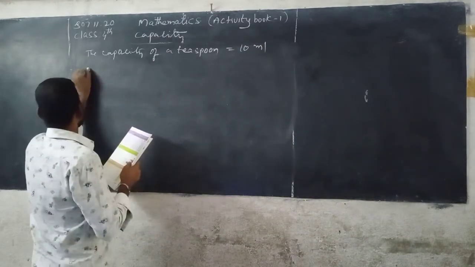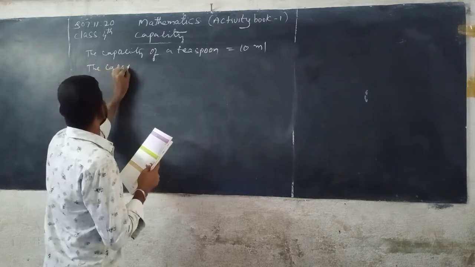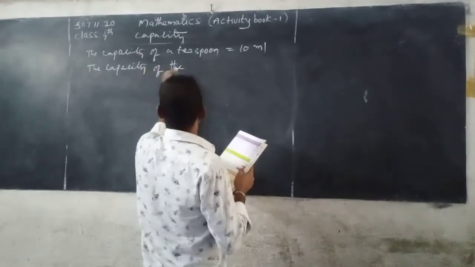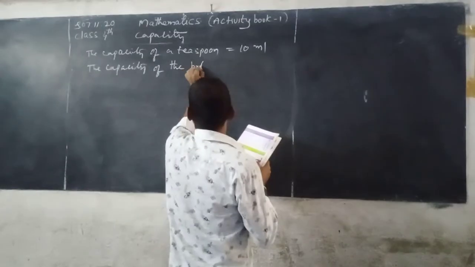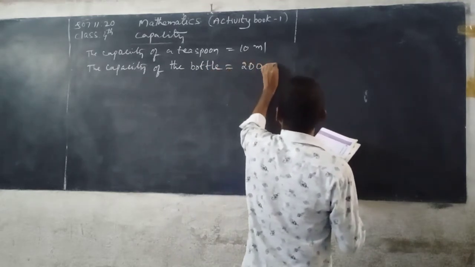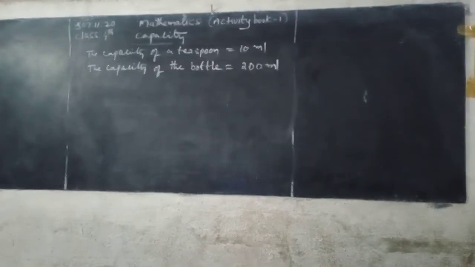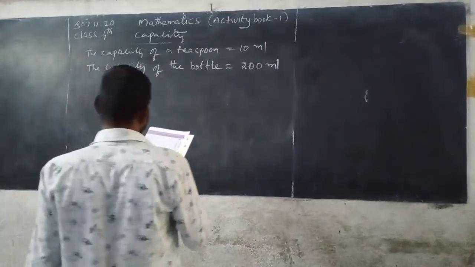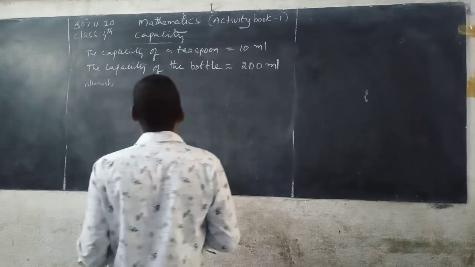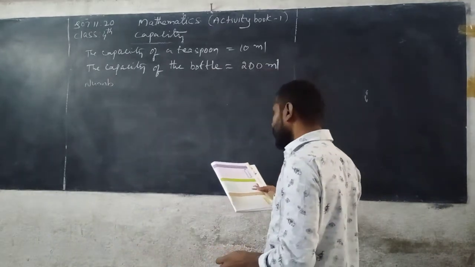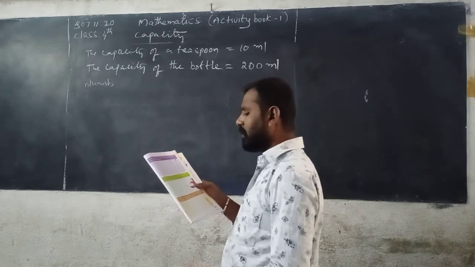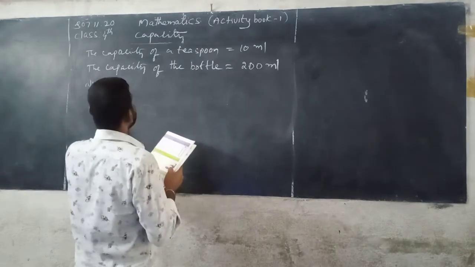Next, the capacity of the bottle, that is equals to 200 milliliters. Next, we can find out the number of teaspoons. A teaspoon holds 10 ml of syrup. How many teaspoons of syrup will the bottle hold? See here, number of teaspoons